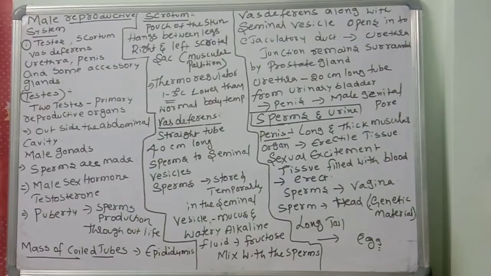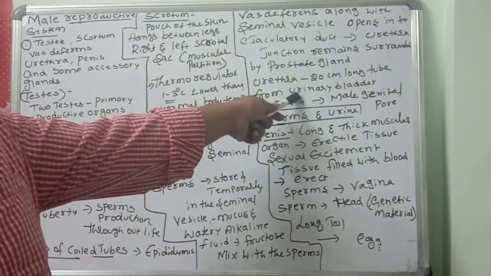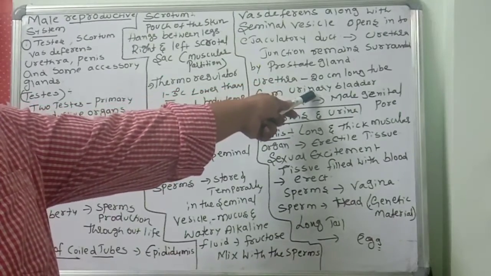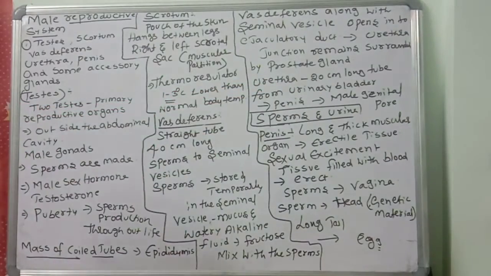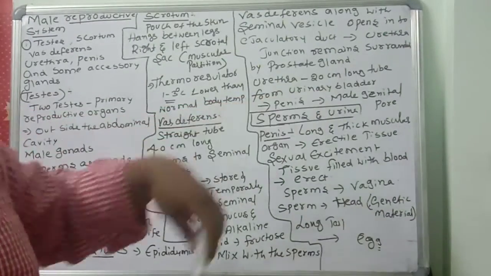The next part of the male reproductive system is the urethra. It is a 20 centimeter long tube. It forms from the urinary bladder to carry urine. The urethra runs through the penis and opens to the outside through the male genital pore.